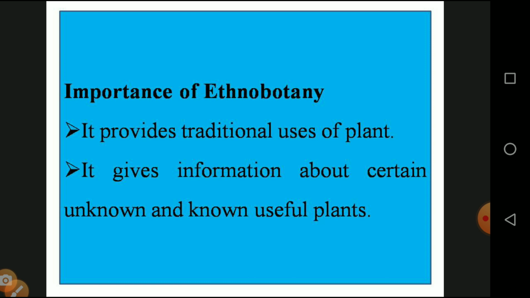So we can know about the traditional uses of plants, and it gives information about certain known and unknown useful plants. Each and every day we see plenty of plants, but we don't know which plants are useful, which plants are harmful, which plants we use for medicine, and which plants we use for food. All these things we know by means of ethnobotany.